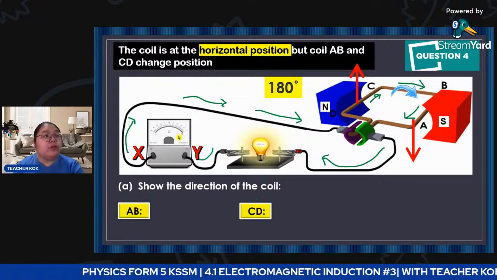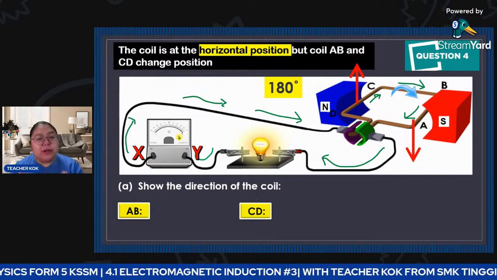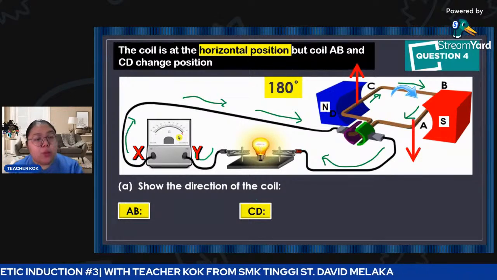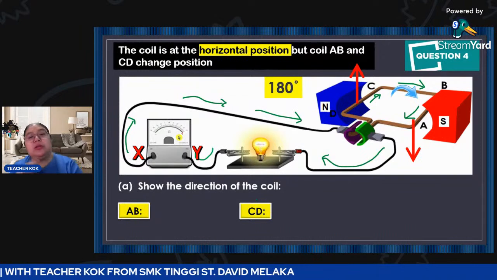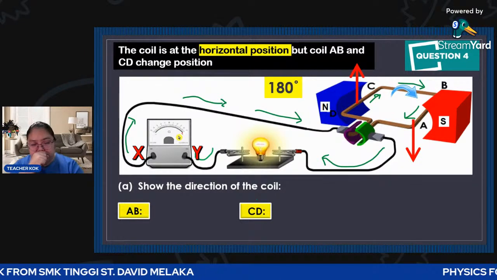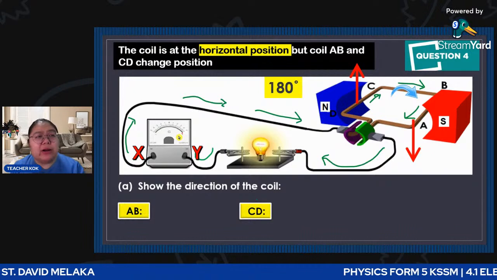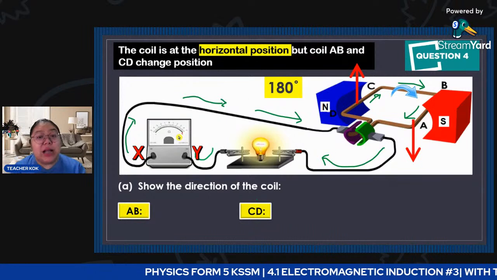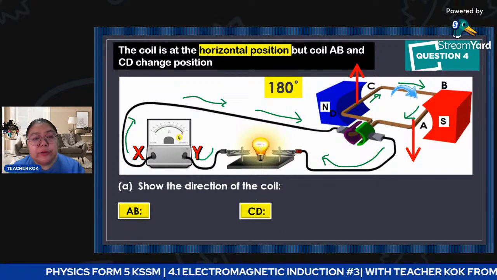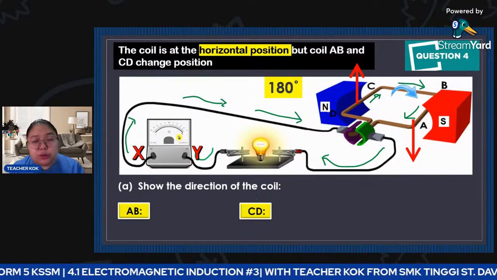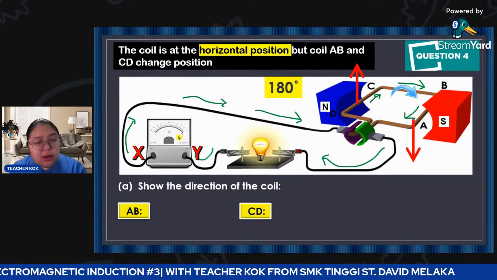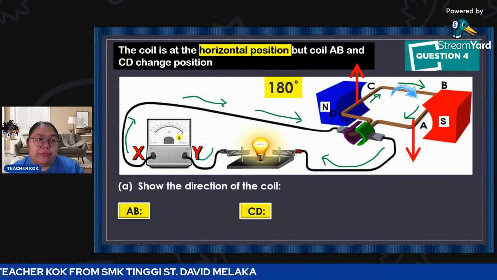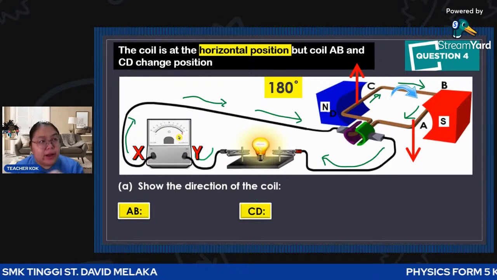Okay, I think I forgot to draw. So students, remember they still follow where the current goes in. The current goes in at Y, which means the deflection must go to the Y. So from here, we can conclude that the current in the external circuit, meaning the galvanometer and bulb, still flows Y to X. So whether it is 0 degrees or 180, the direction for the external is still the same. So we call it direct current.